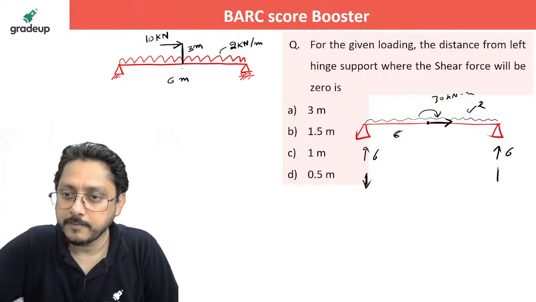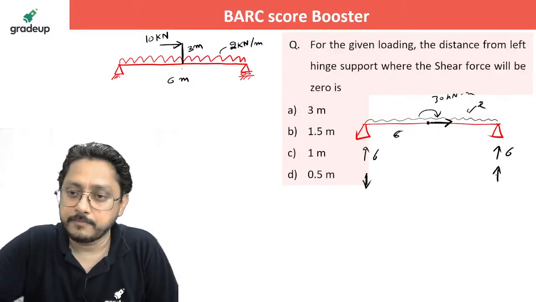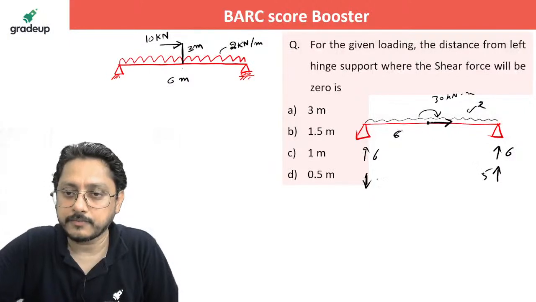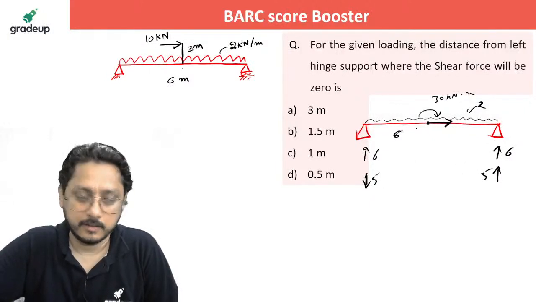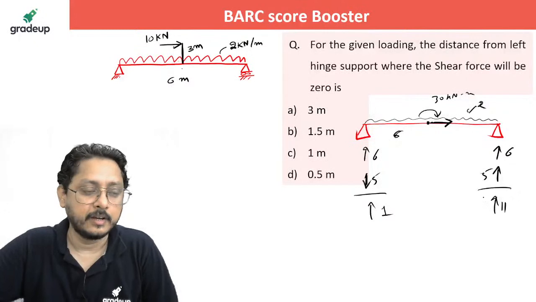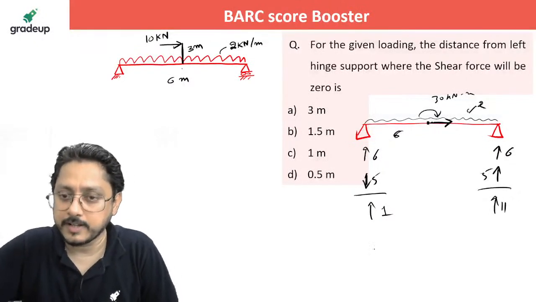By the reaction, right? And the magnitude will be the net moment divided by the length of the beam, that is nothing but 5 and 5, isn't it? Net moment divided by length of the beam. So the final reactions you can understand: here you have a 1 which is acting upward, here you have 11 which is also acting upward. Now if you draw the shear force diagram, you will understand.